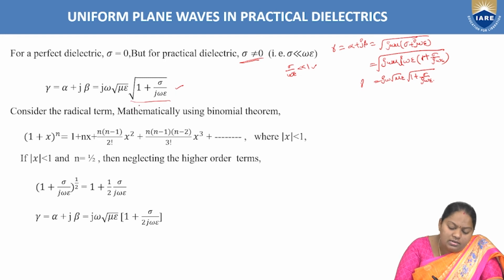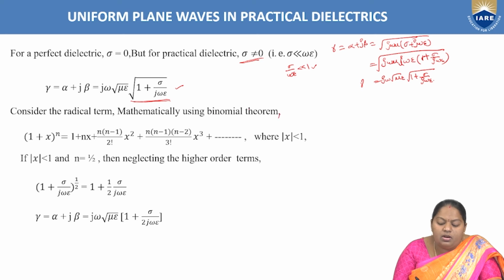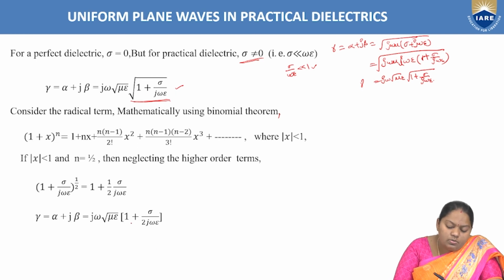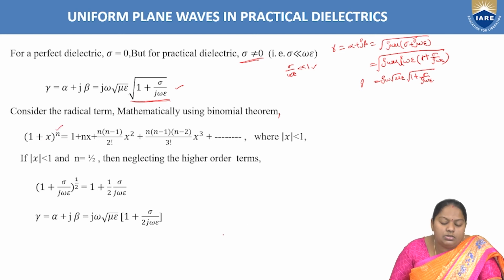So consider the radical term, and mathematically we use the binomial theorem. In order to apply this binomial theorem, we consider the radical term as root over 1 plus sigma by j omega epsilon. According to the binomial theorem, the statement is given by (1 plus x) whole power n is equal to 1 plus nx plus n(n minus 1) by 2 factorial into x square plus n(n minus 1)(n minus 2) by 3 factorial into x cube plus and so on.